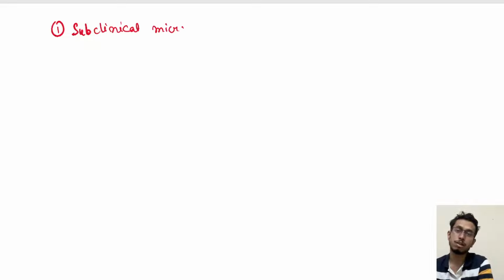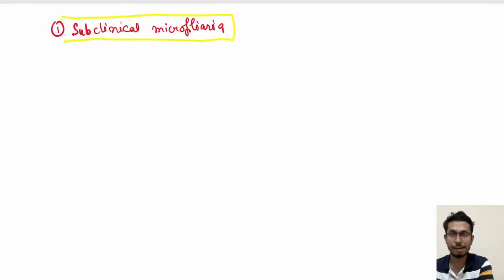So what are the presentations? Presentation can be widely varied. Mostly the infection resides in the subclinical microfilaria stage. This is the stage which is of utmost importance as a clinician, because if we can identify this stage, you can prevent later progression to the disease complication stage.